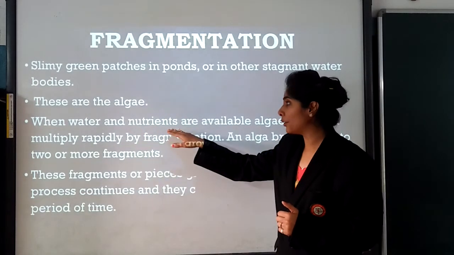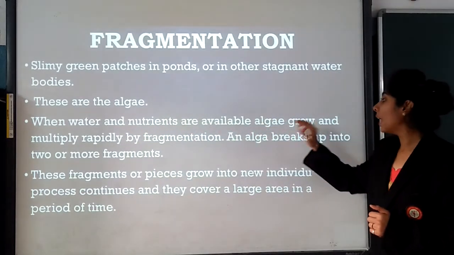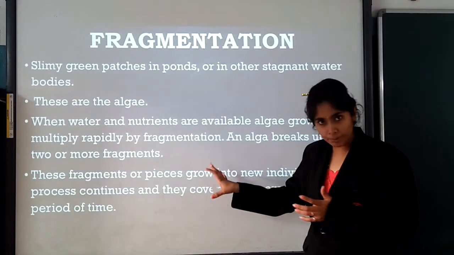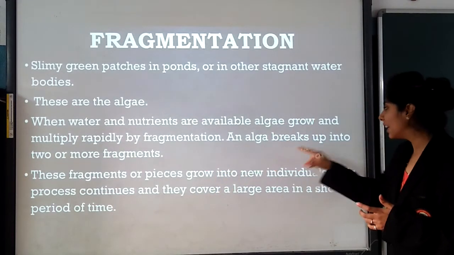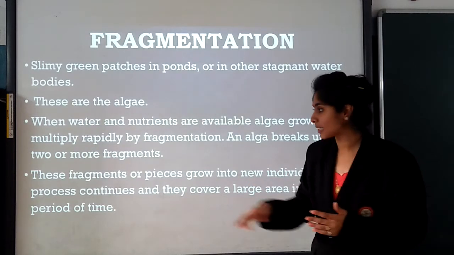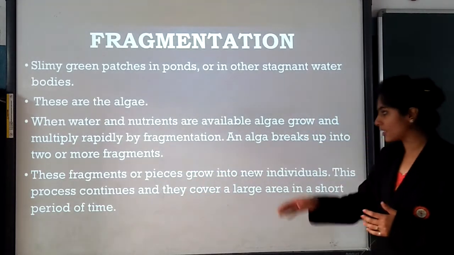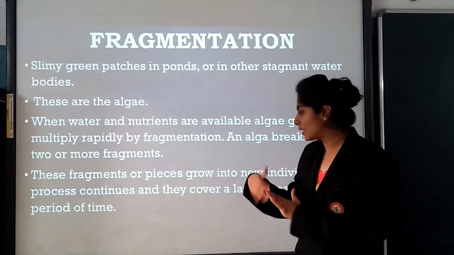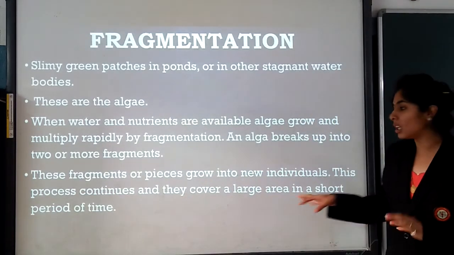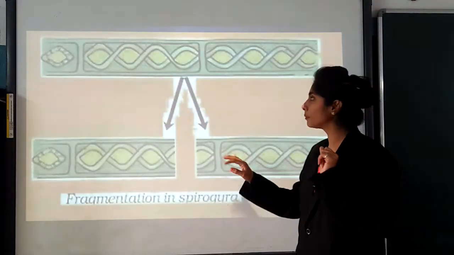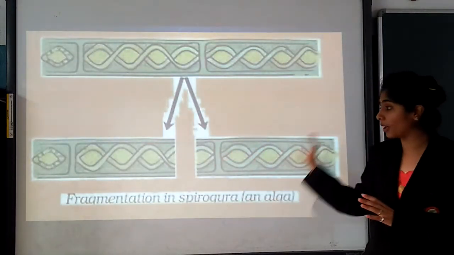When water and nutrients are available, algae grow and multiply rapidly by the fragmentation method, and algae breaks up into two or more fragments. Fragment means pieces. These fragments or pieces grow into new individuals. This process continues and they cover a large area in a very short period of time. We have seen this diagram.